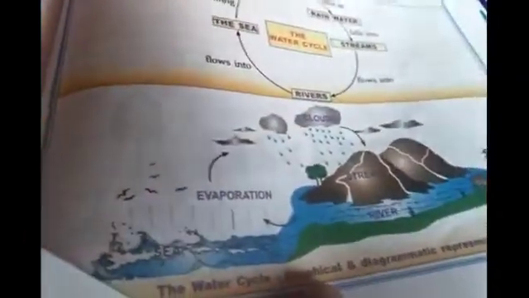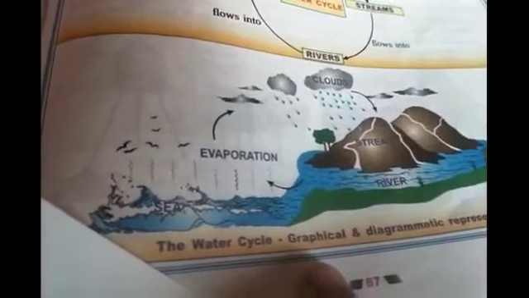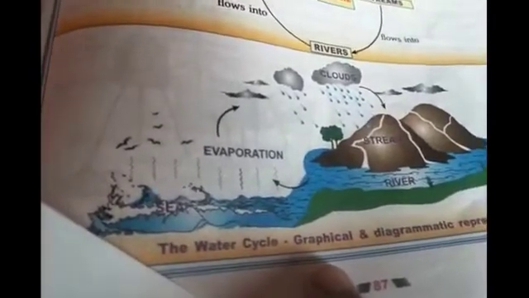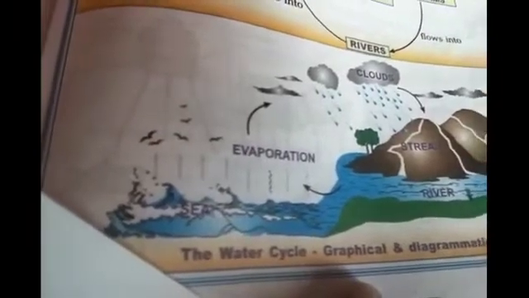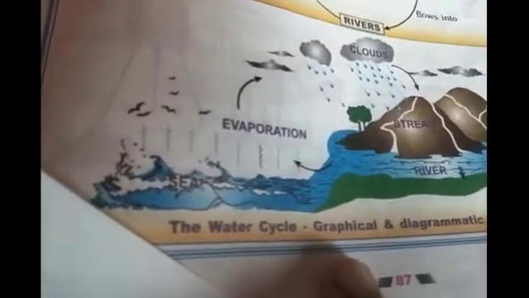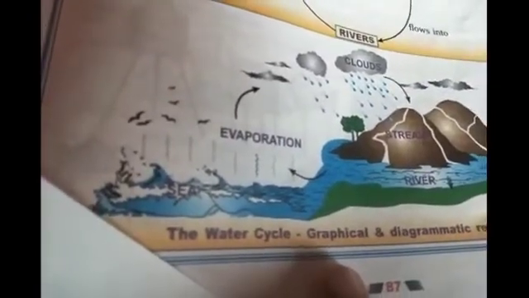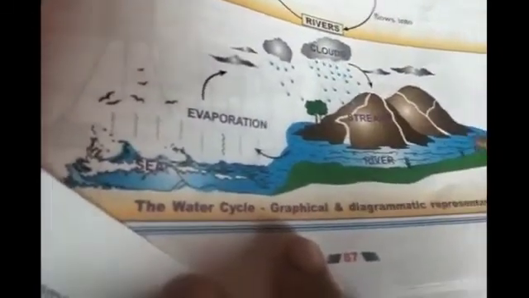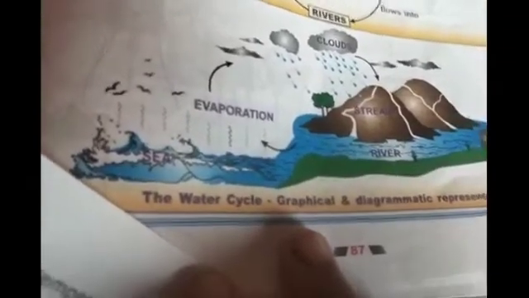So let's see in short. Because of the heat of the sun, the water of water bodies like the sea, river or lakes gets evaporated. Then the water vapor rises up, and cloud formation takes place. When this water vapor cools further, the small droplets change into big droplets and they fall as rain.